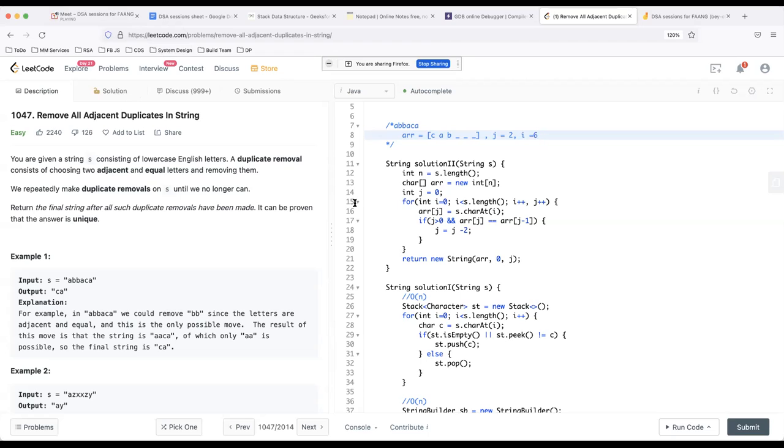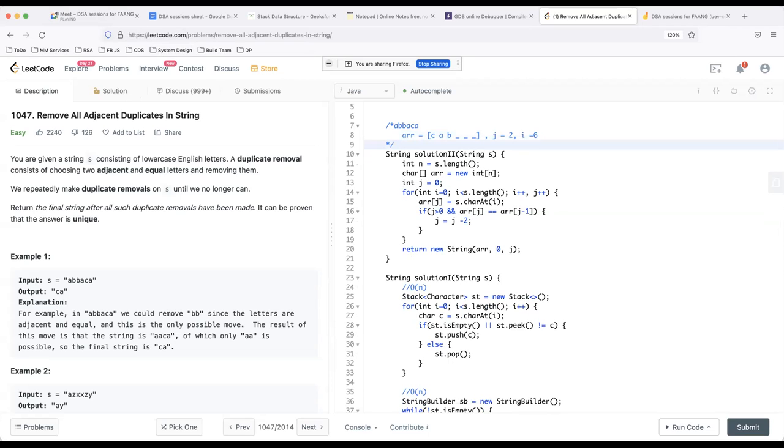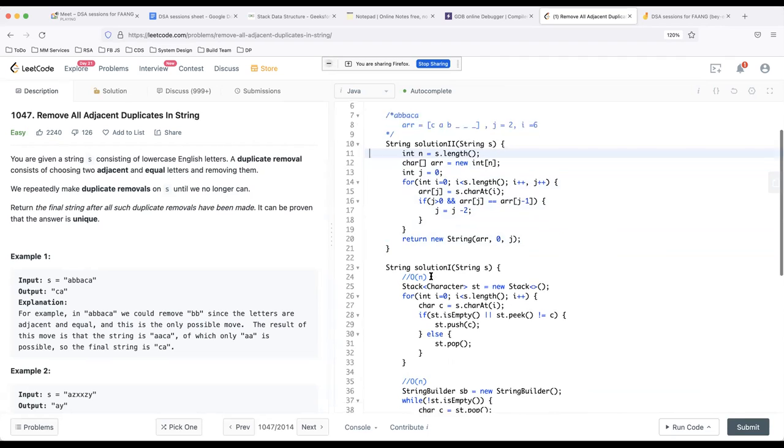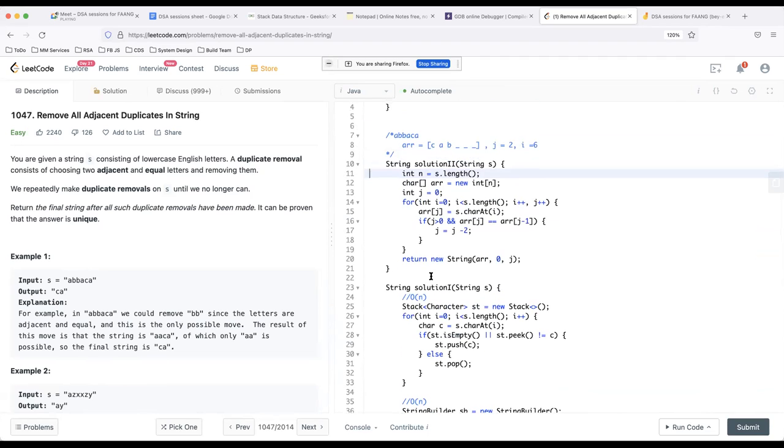Essentially, I'm in that same ballpark. I'm parsing the code and walking through it. Okay, so wait, this isn't even a stack approach at all, right? Yeah. So this is like an optimization. Yes.